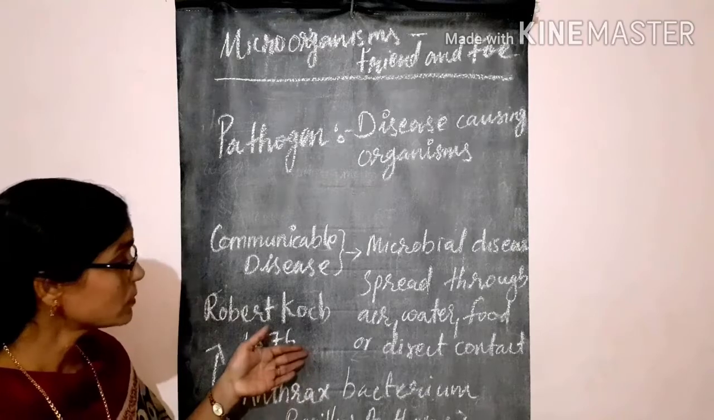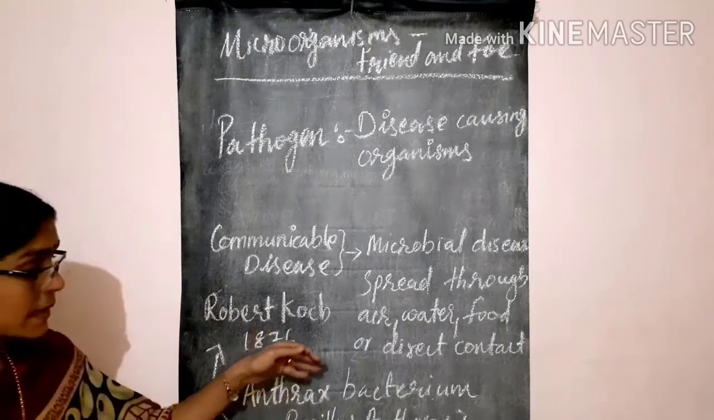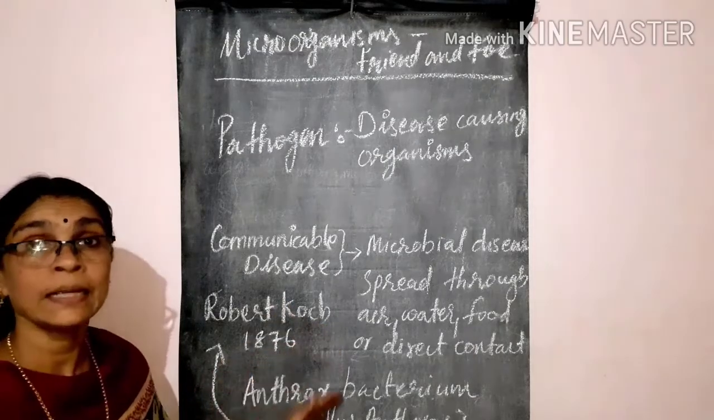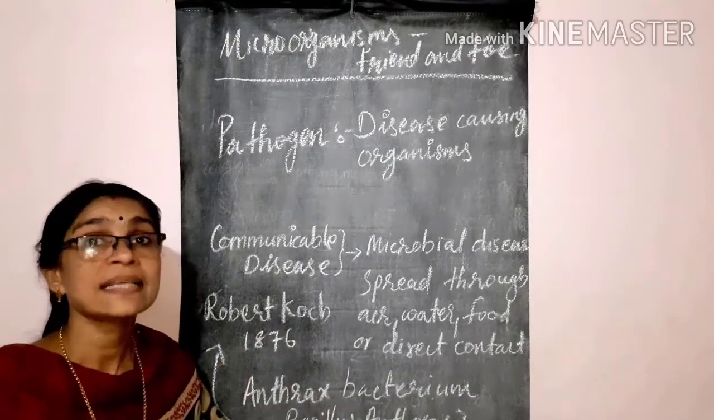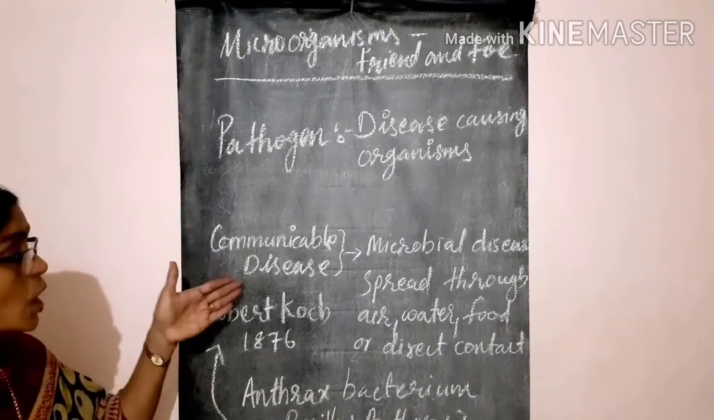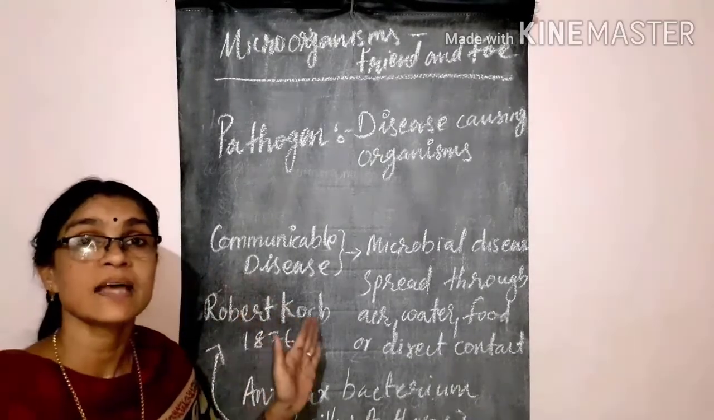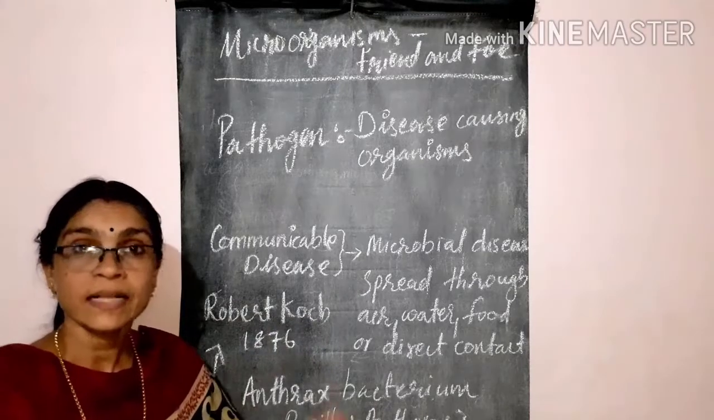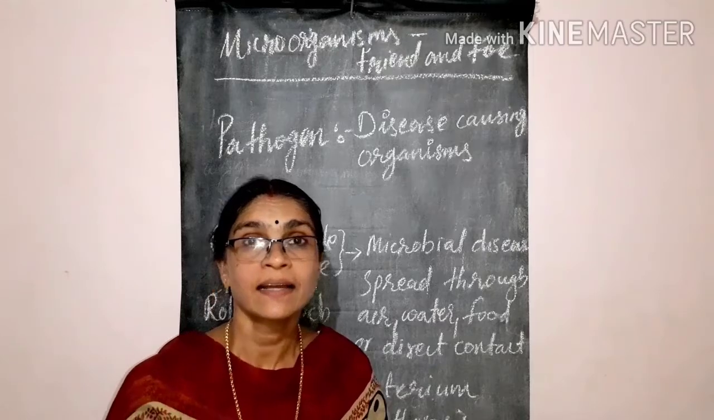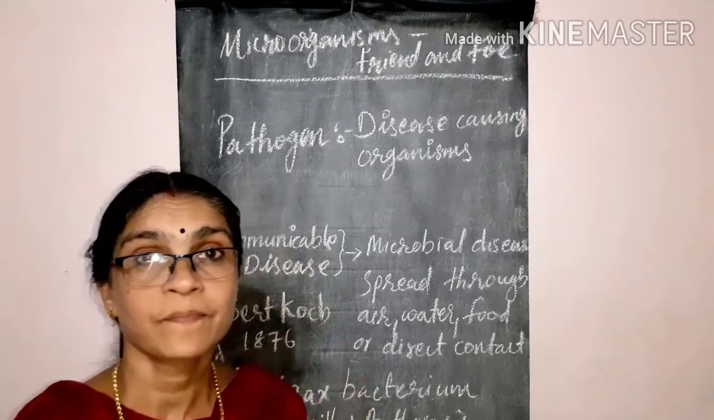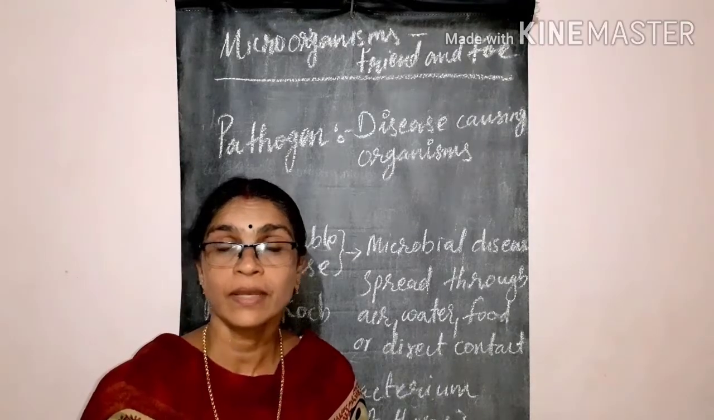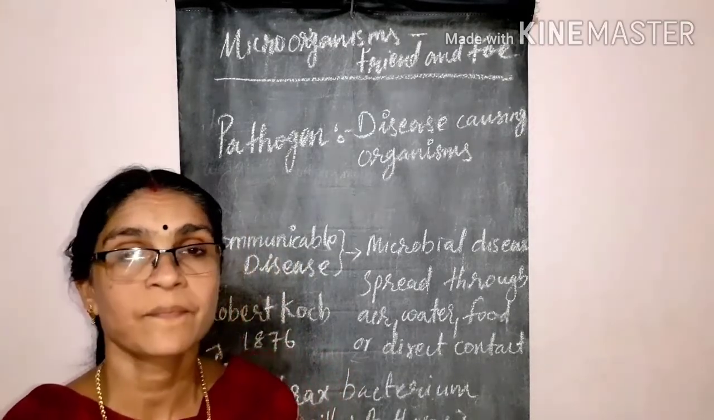Next we discussed the diseases in animals. Anthrax is caused by the bacterium Bacillus anthracis. This bacterium was first discovered by Robert Koch in the year 1876. Next we discussed plant diseases like citrus canker, rust of wheat, yellow vein mosaic of lady's finger, etc.